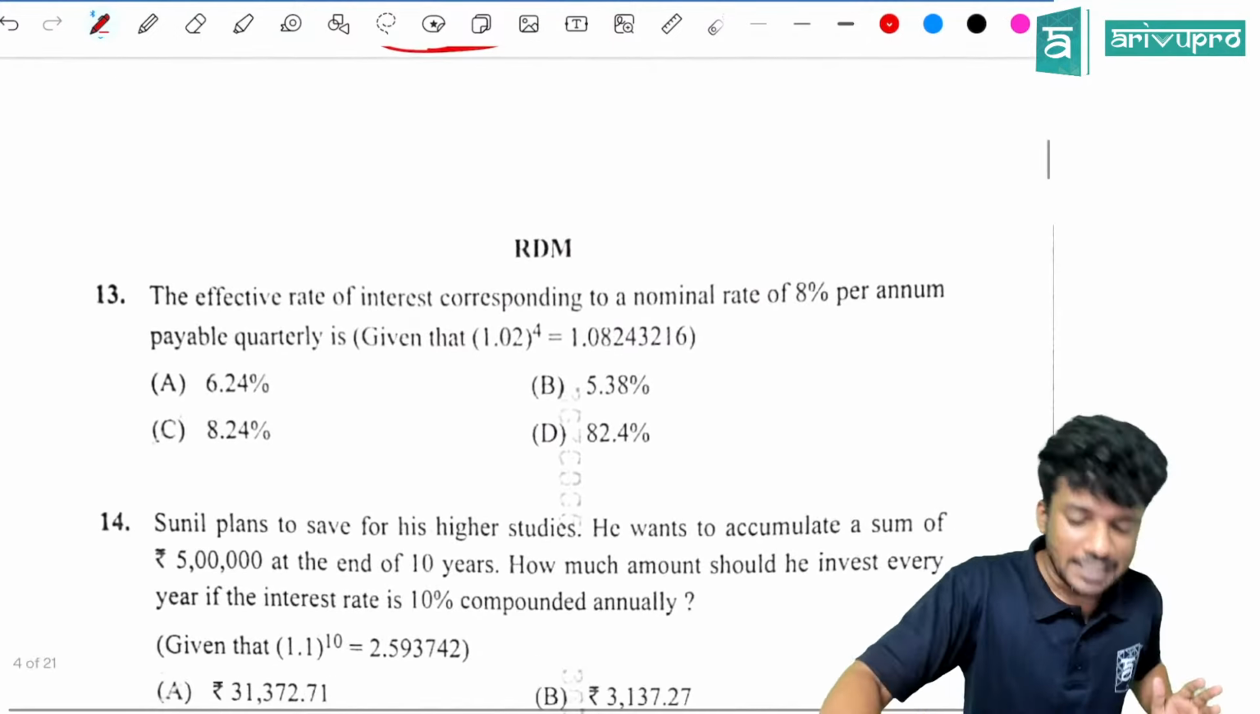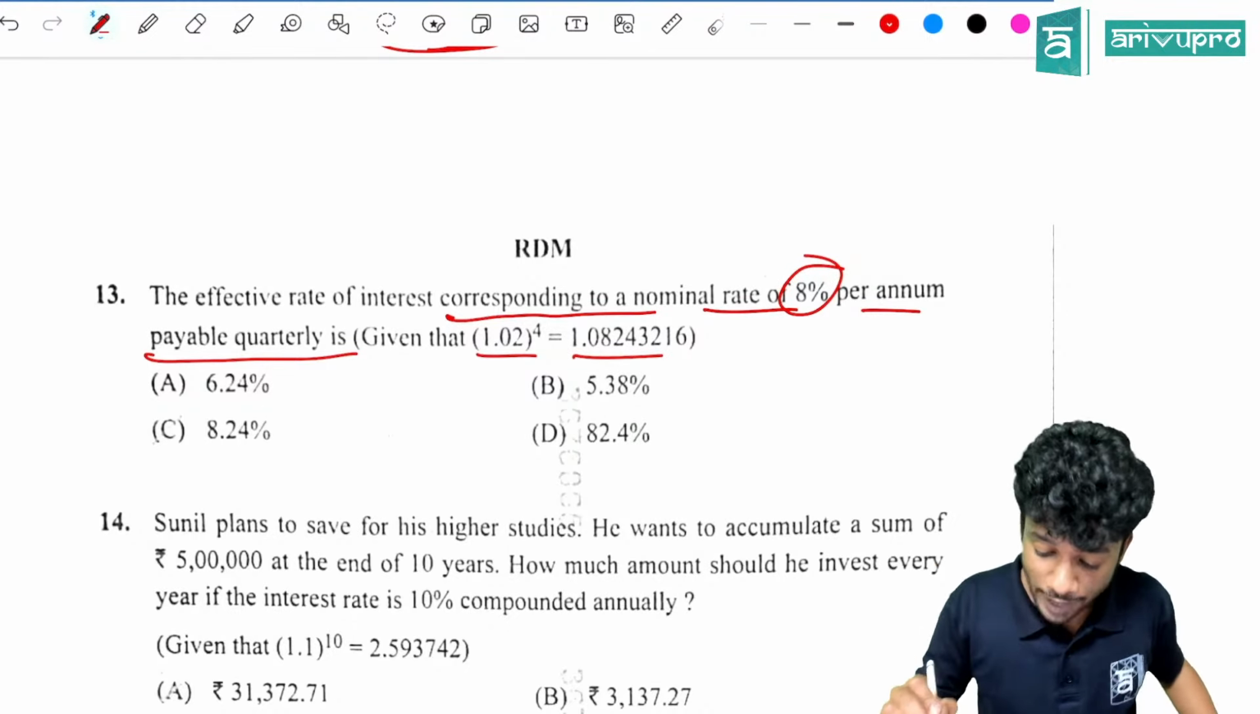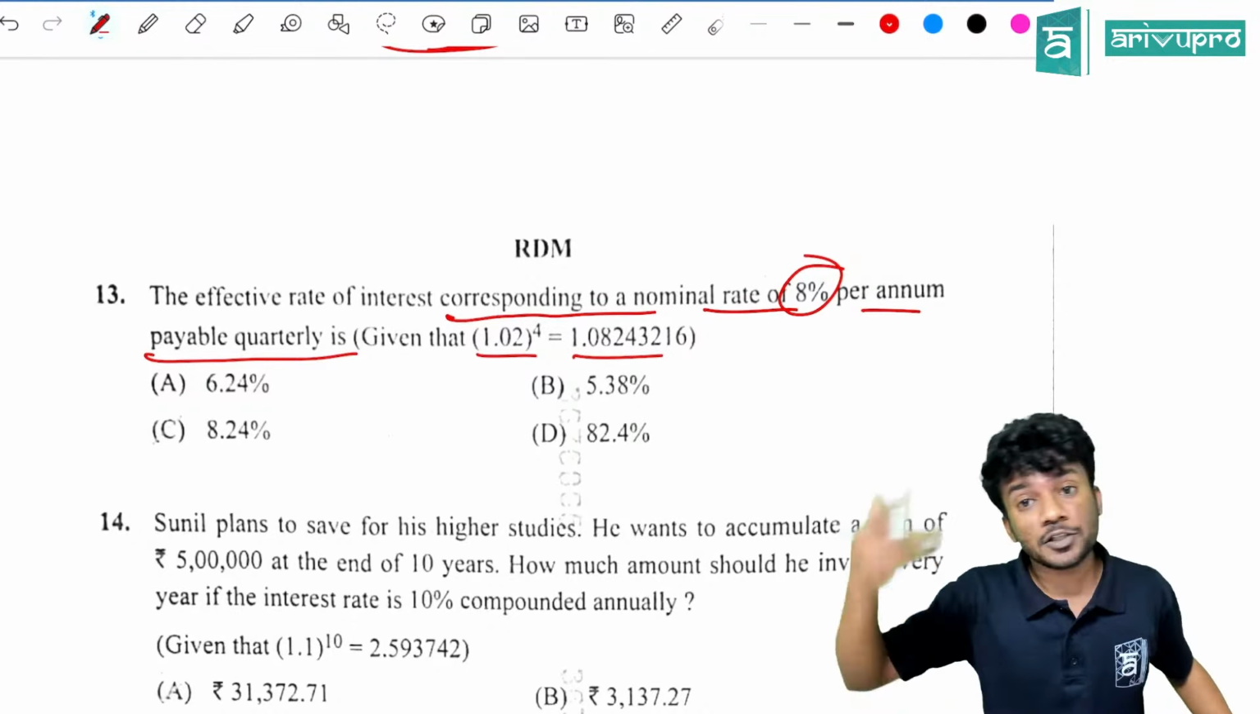1.02 the whole raised to 4 is how much? This much. They have given you the tip. That is 1.08243216. That is the tip over there. Then what else is given?